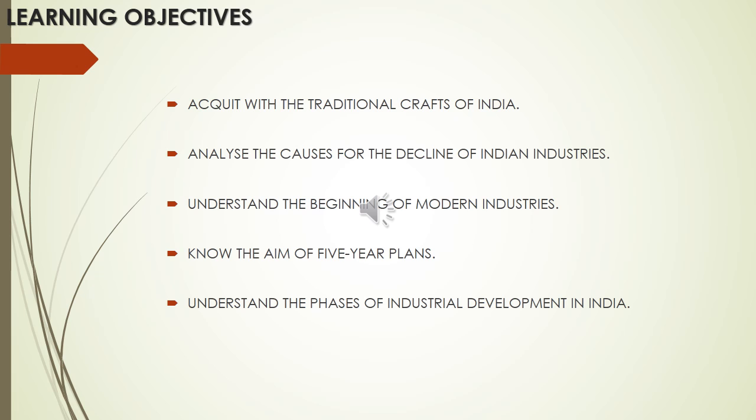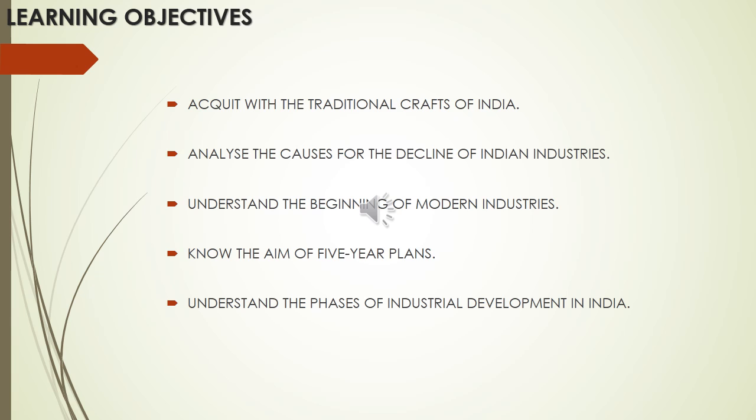Then analyze the causes for the decline of Indian industries. Once upon a time, especially in the 16th and 17th century, Indian products were world famous. But later, with the arrival of the Europeans, especially when the British began to conquer our country, there was a decline in the Indian industries. So the causes for the decline of Indian industries. Then understand the beginning of the modern industries.